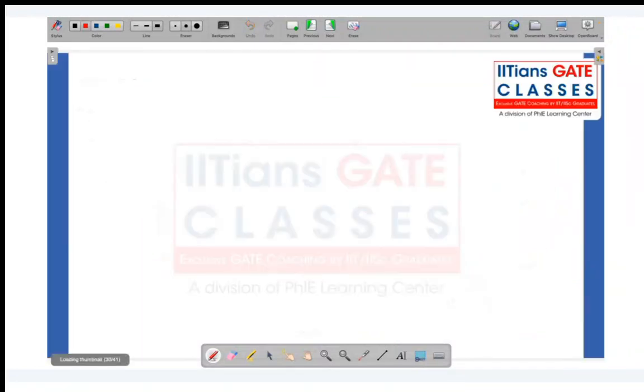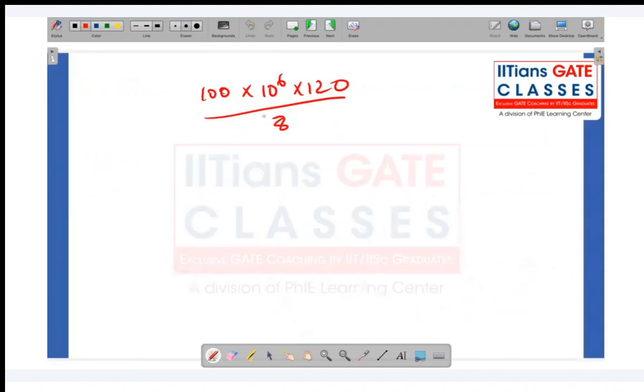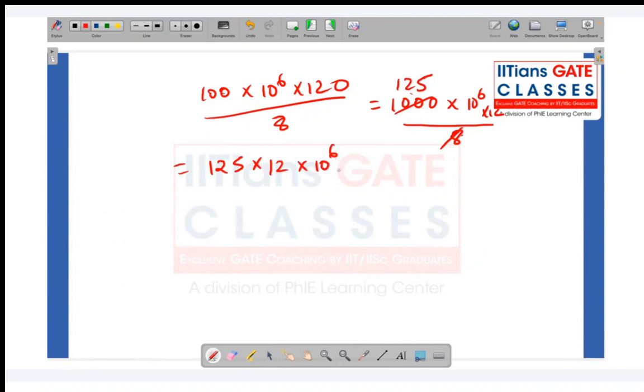So if you rearrange, so this value will be what? So 100 into 10 power 6 into 120 by 8. Okay, so we can rearrange this as 1000 into 10 power 6 into 12 by 8. So this is 125. So 125 into 12 if we do, okay, this value if you calculate, this is this many bytes we can transfer. Okay, yeah. So when you take the log, so sequence number is what?